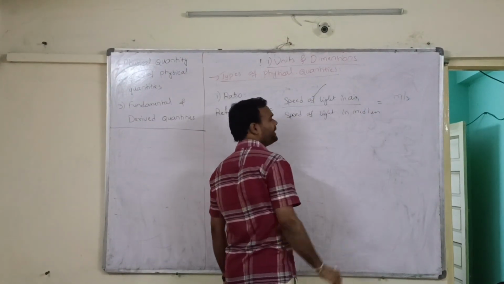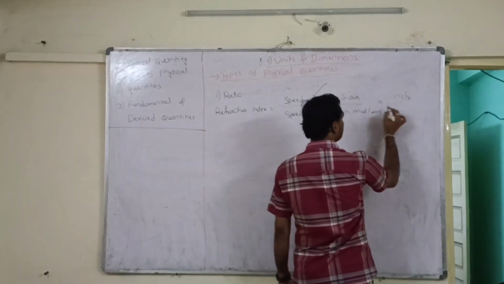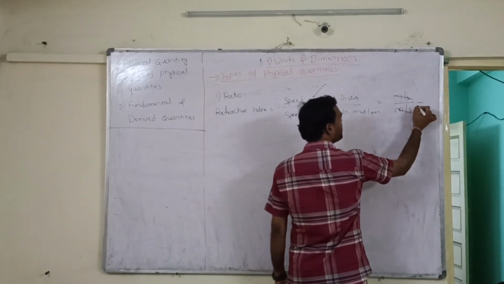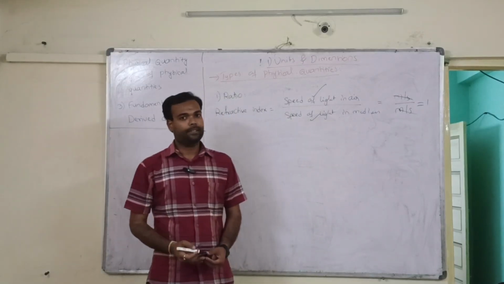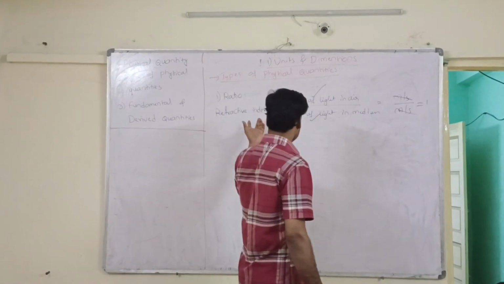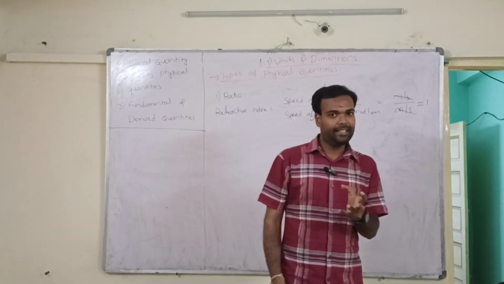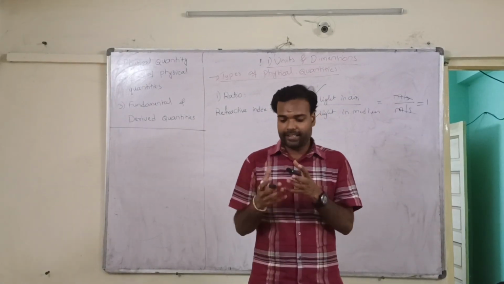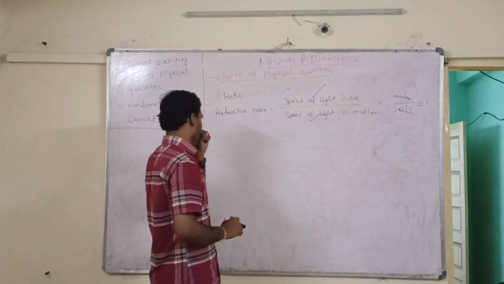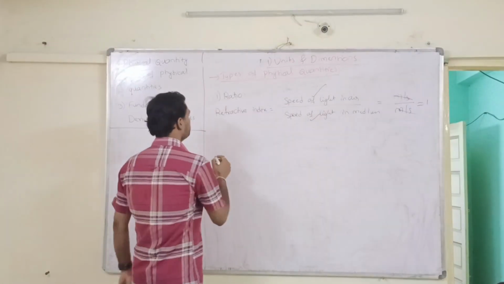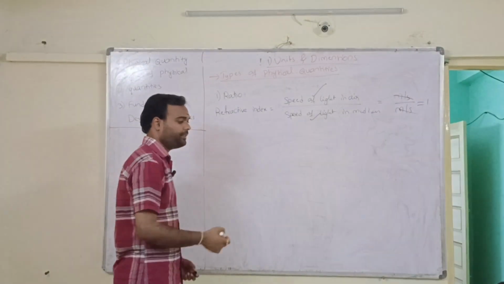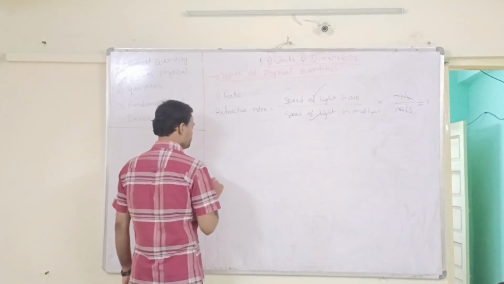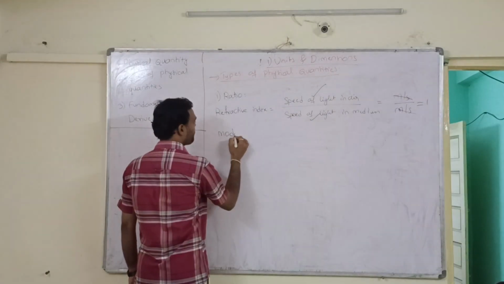So for this one we have meter per second as the unit, and similarly for this one we have meter per second, and these two get cancelled. Ultimately it gives us one. That means refractive index does not have a particular unit. So these are the types of physical quantities. And second, if you want one more example, we can consider modulus.